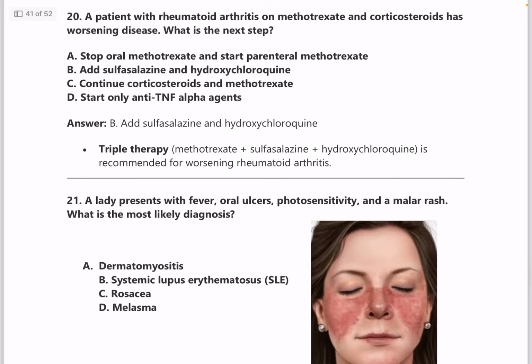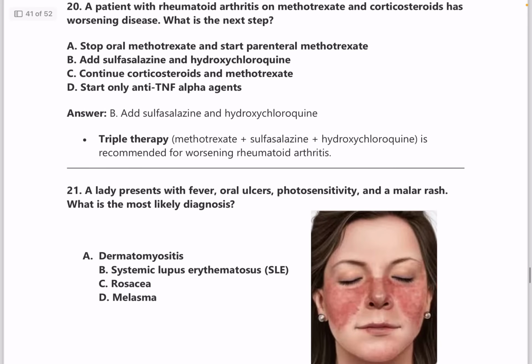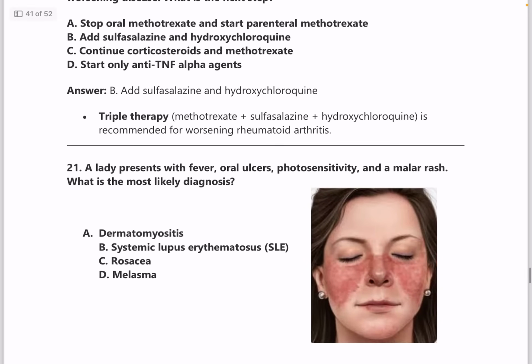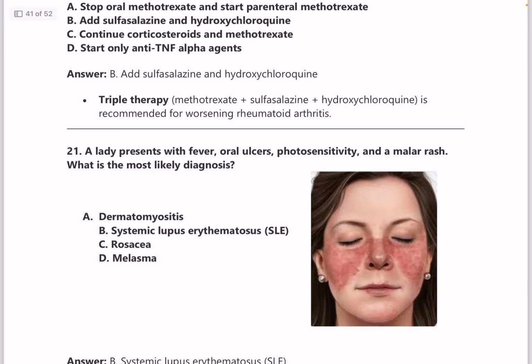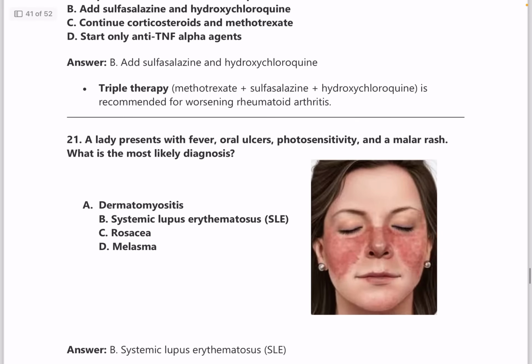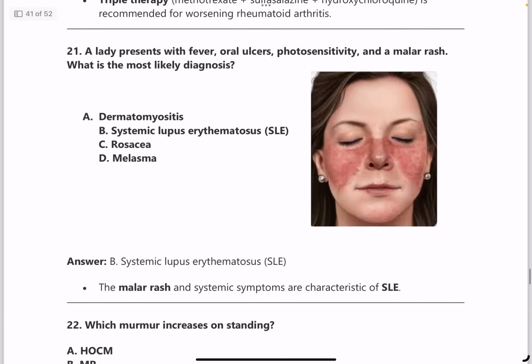Next, a patient with rheumatoid arthritis on methotrexate and corticosteroids has worsening disease. What is the next step? Answer is add sulfasalazine and hydroxychloroquine, because it is seen in triple therapy for rheumatoid arthritis worsening patients.